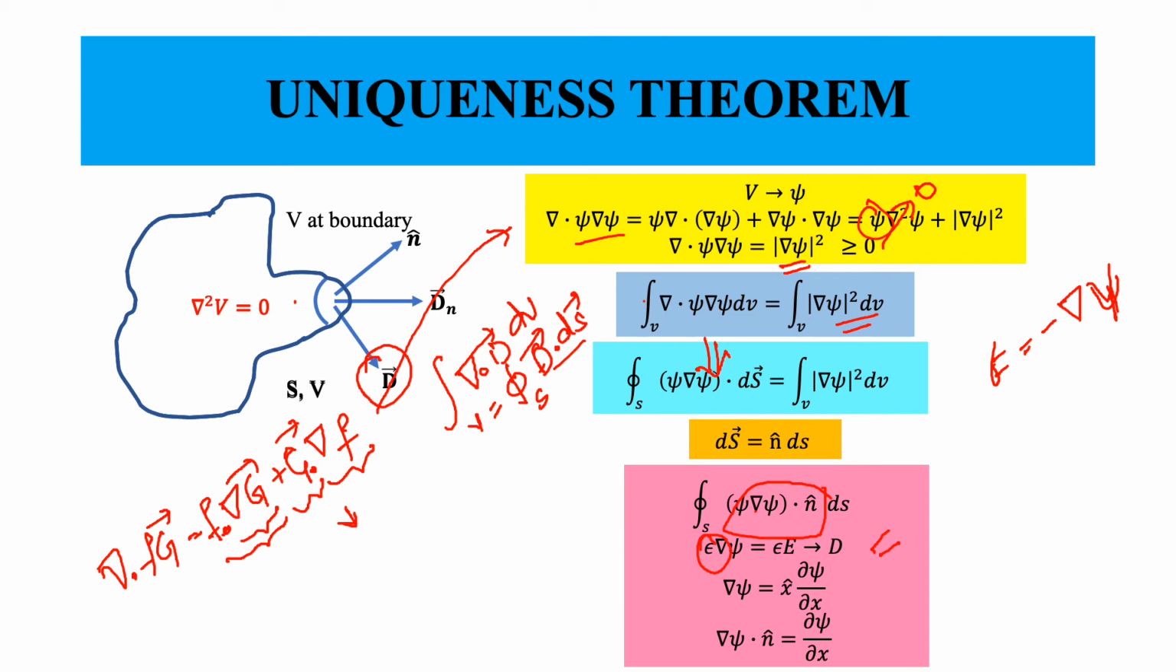So del psi dot n is the differential of psi with respect to x. So this would very well be a quantity which is En, the normal component of the electric field at the surface area. This is one thing, you just keep in mind. We will be requiring it after a certain time.